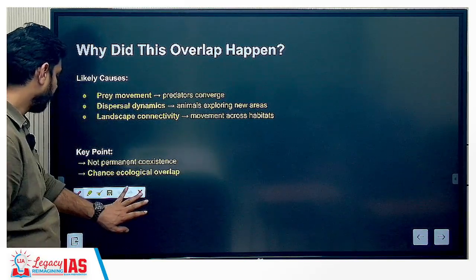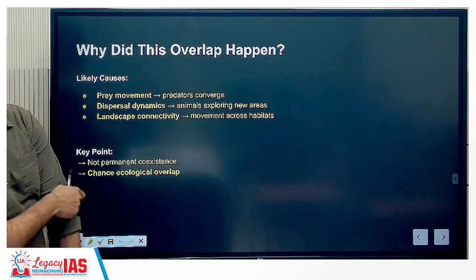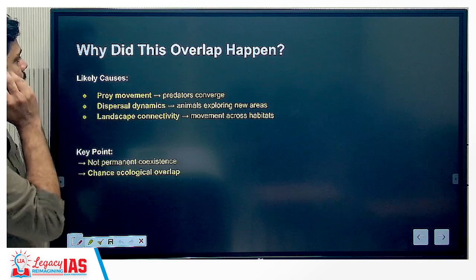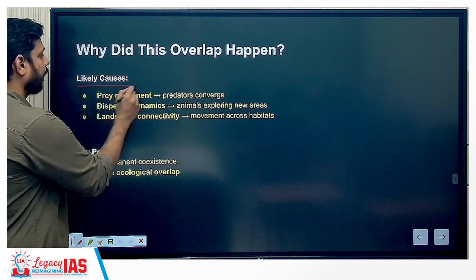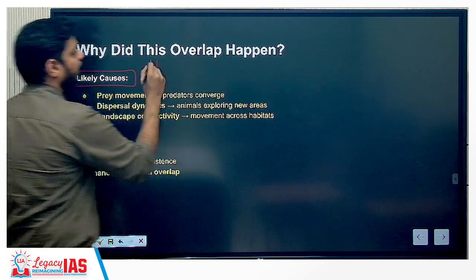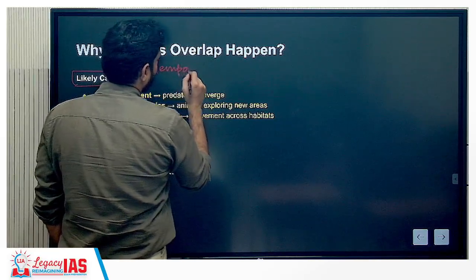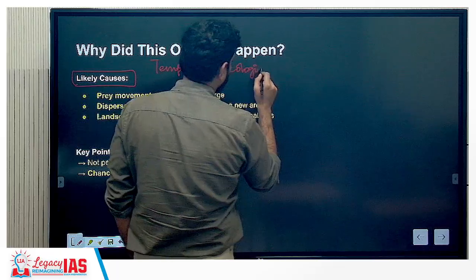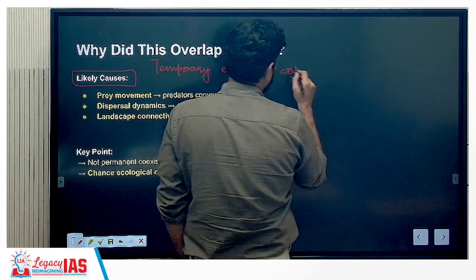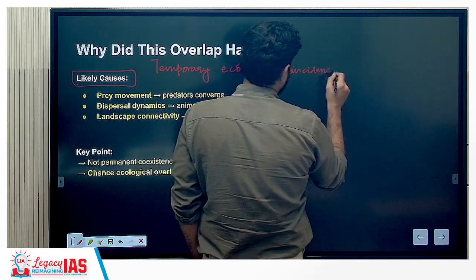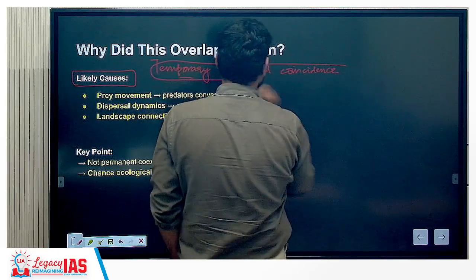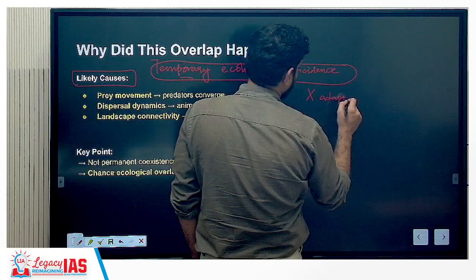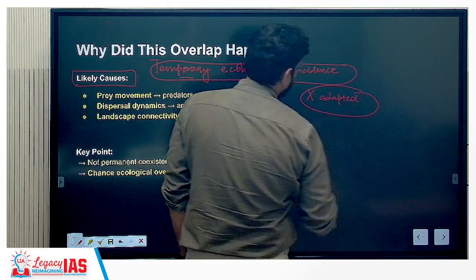Exploring this, why did this overlap happen? So you will see the likely causes. We were stating earlier that this is a temporary ecological coincidence. It would be wrong to say that they have adapted to the same niche conditions.